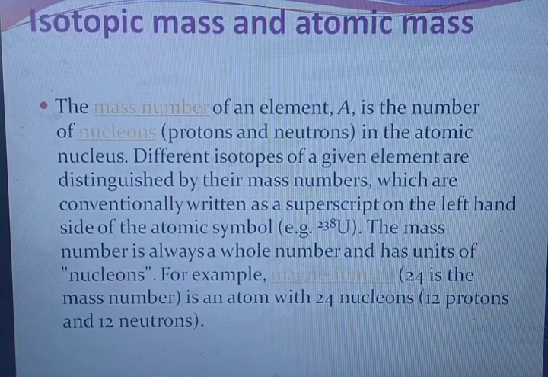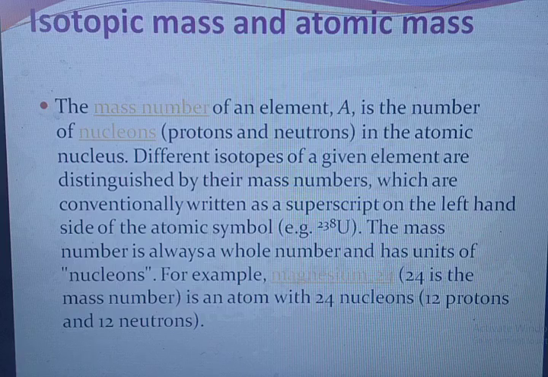Isotopic mass and atomic mass. The mass number of an element, A, is the number of nucleons, protons and neutrons, in the atomic nucleus. Different isotopes of a given element are distinguished by their mass numbers, which are conventionally written as a superscript on the left-hand side of the atomic symbol, as for example uranium-238. The mass number is always a whole number and has units of nucleons. For example, magnesium-24 has mass number 24, an atom with 24 nucleons: 12 protons and 12 neutrons.